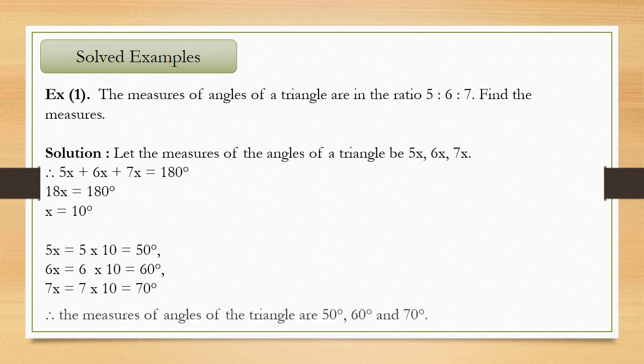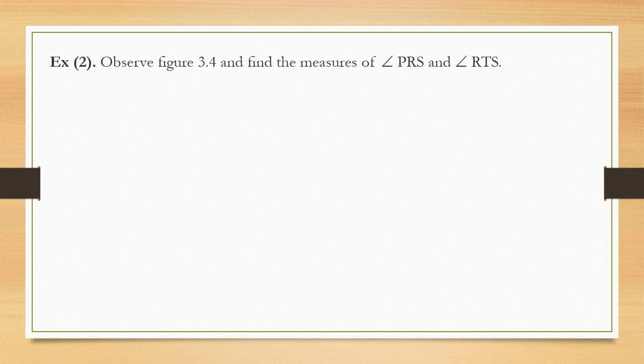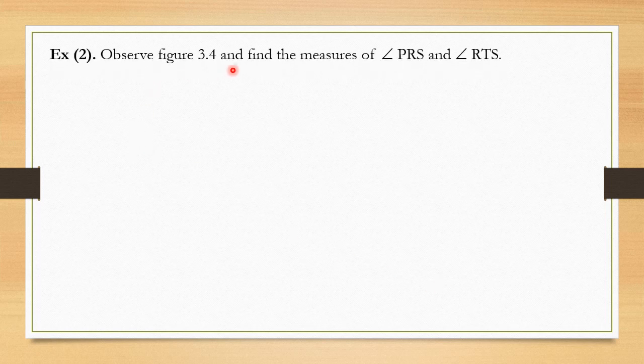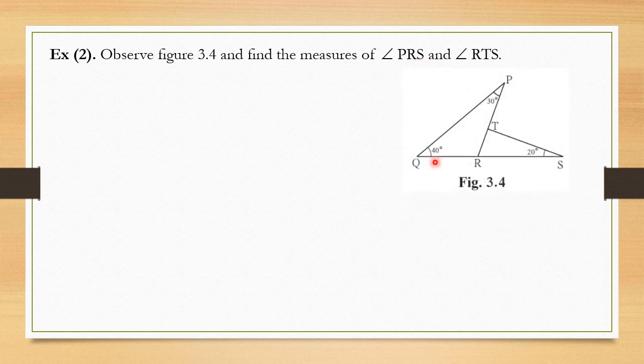Okay, so this was the first sum. Let us solve the second sum. The second sum is: observe figure 3.4 and find out the measures of angle PRS and angle RTS. So this is the figure which is given. This figure might look complicated, but it is very simple. So here you have to find out the measurement of PRS.